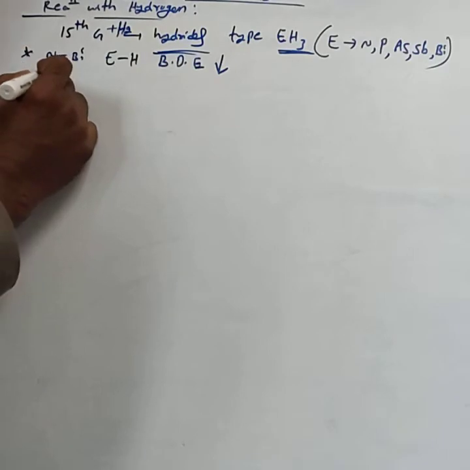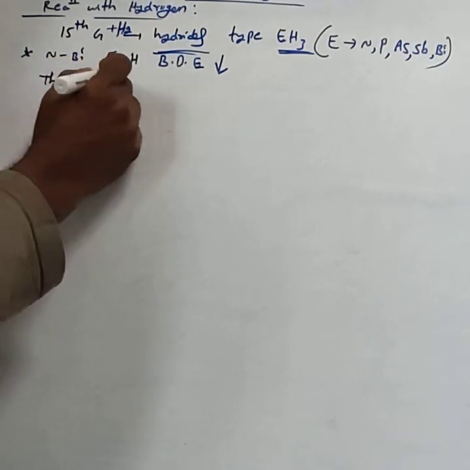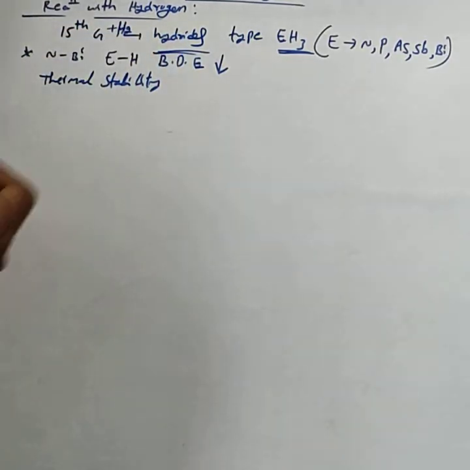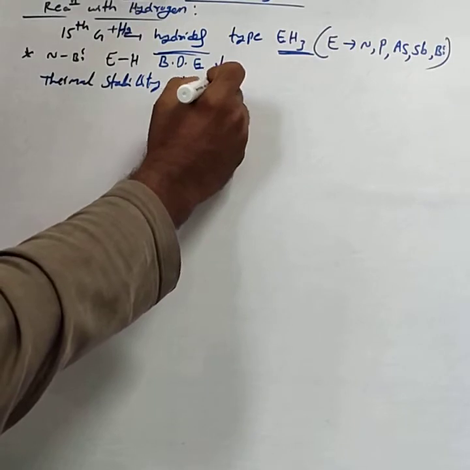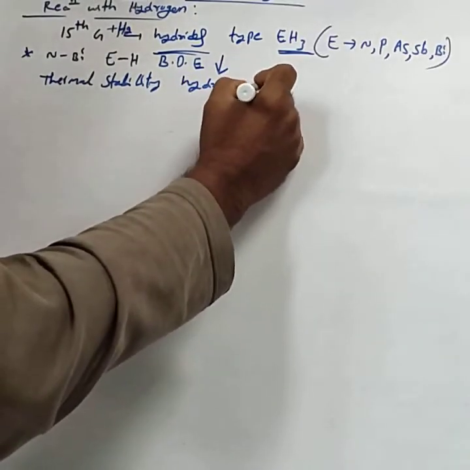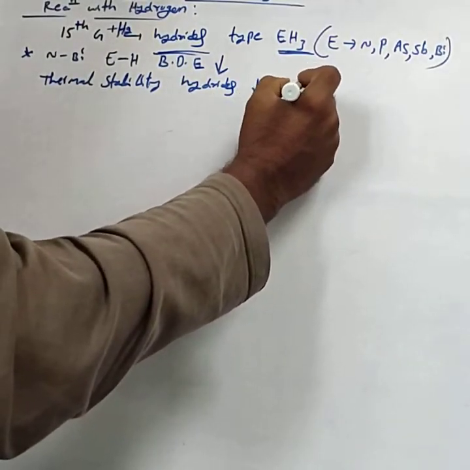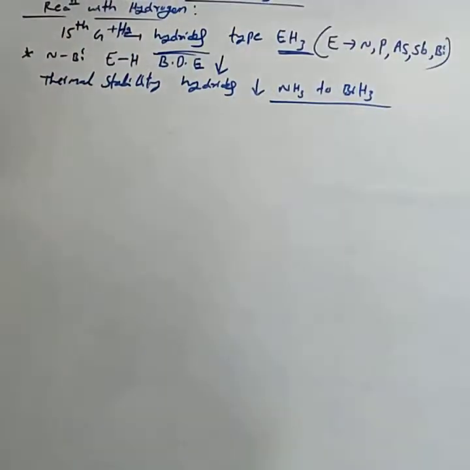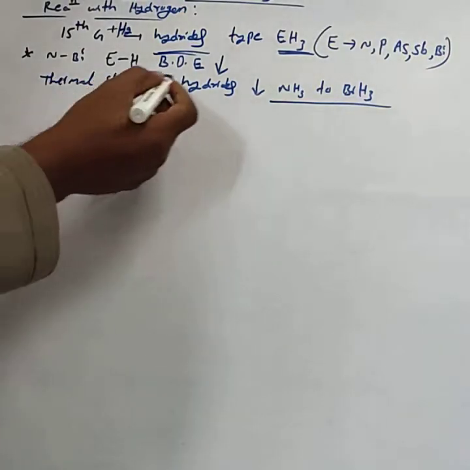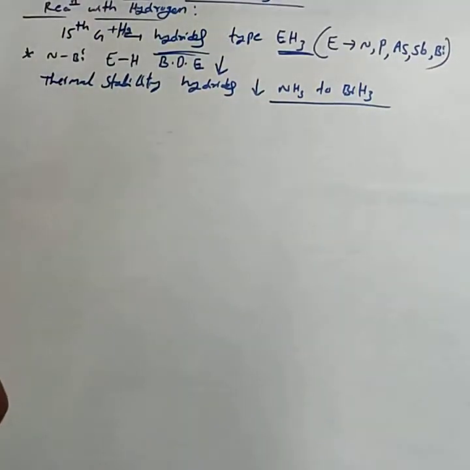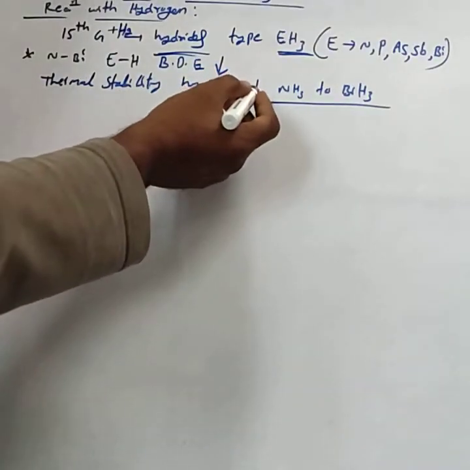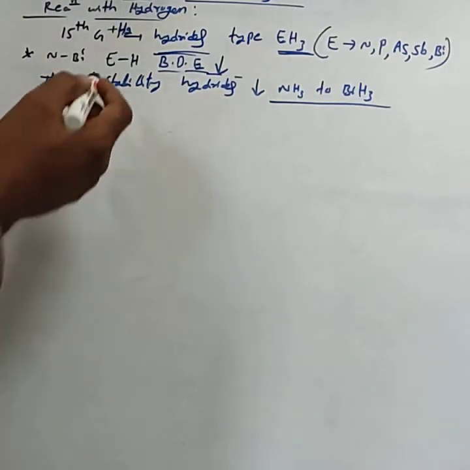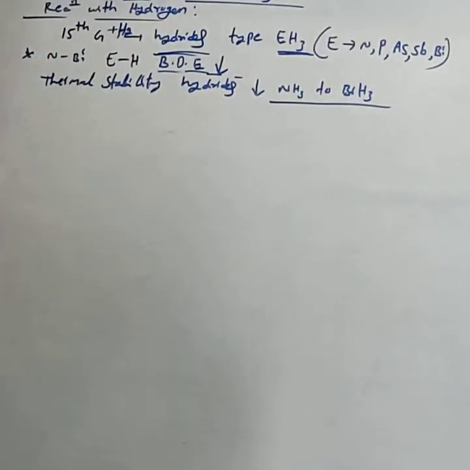Based on that, the thermal stability of the hydride decreases from NH3 to BiH3. Why does thermal stability decrease? Because the E-H bond dissociation enthalpy decreases.